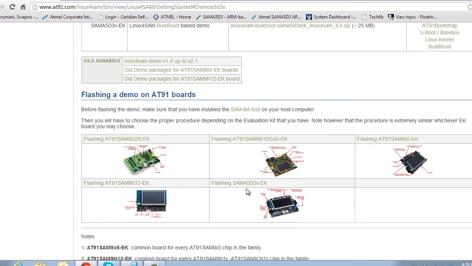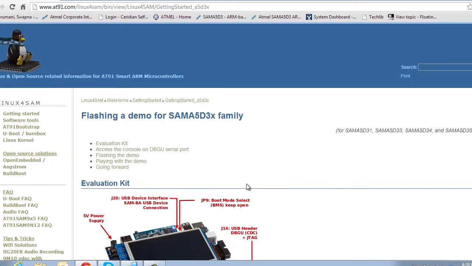It includes the bootstrap, U-boot, kernel image, root file system, and is complete with the required script to flash these images onto your board. Right below that are instructions on how to flash these images onto your board. Click on SAMA5D3 EK link for instructions specific to the SAMA5D3 board. You have instructions here for both Linux as well as Windows operating system.